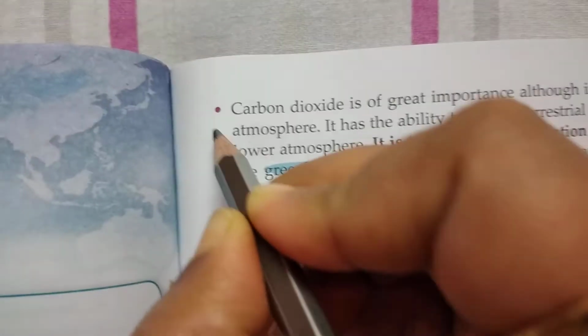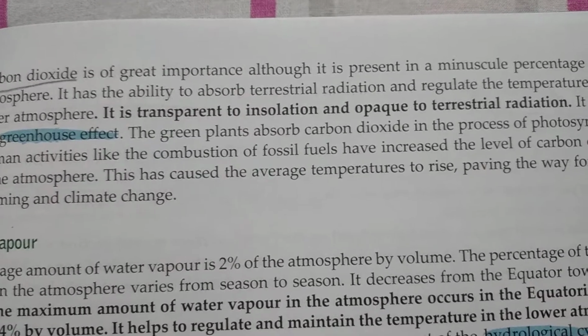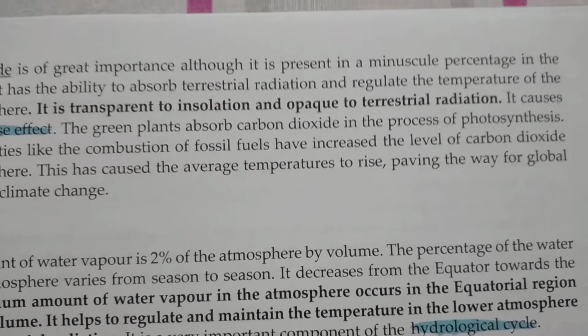And we have to write about carbon dioxide. This is also a very important gas present in the atmosphere. But carbon dioxide, we need not write the full portion. I will mark how much you have to write. Carbon dioxide is of great importance, although it is present in a minuscule percentage. Minuscule percentage means very small percentage in the atmosphere.